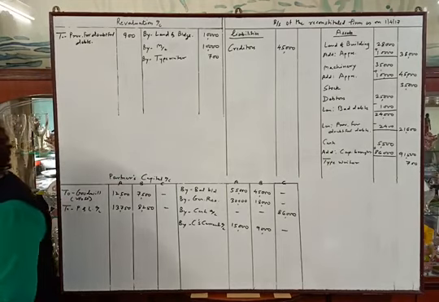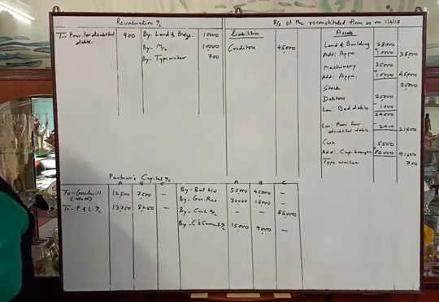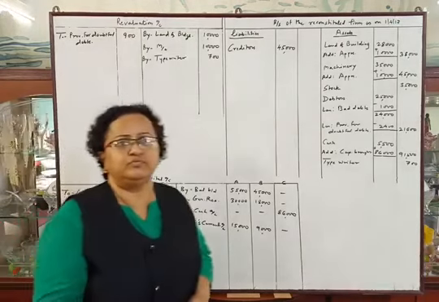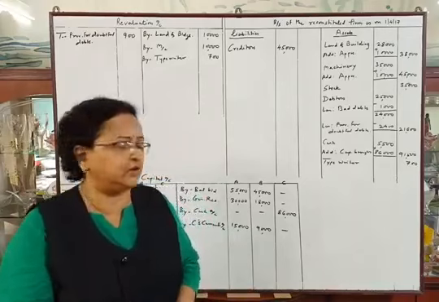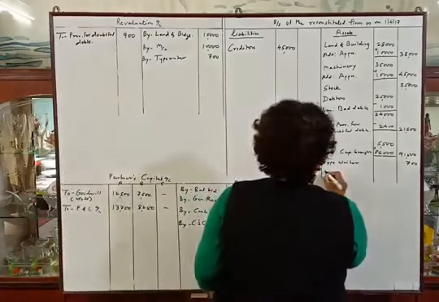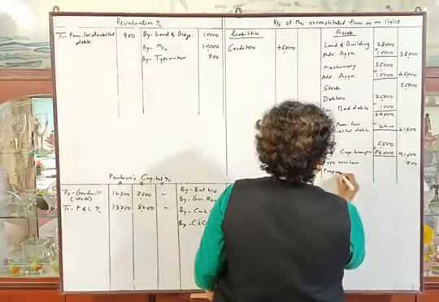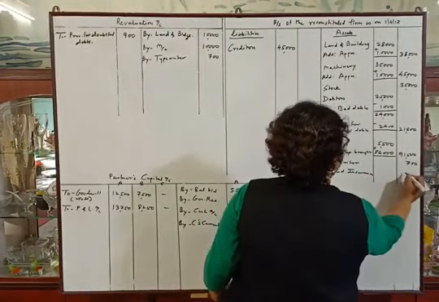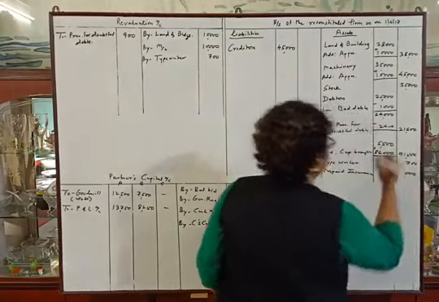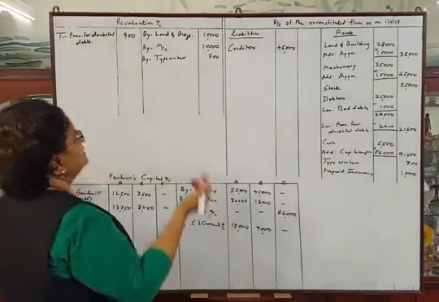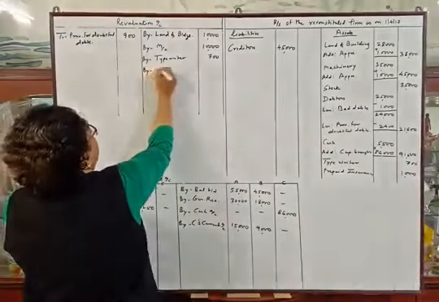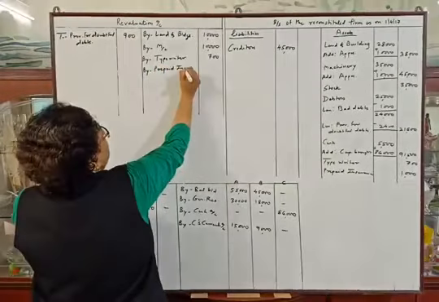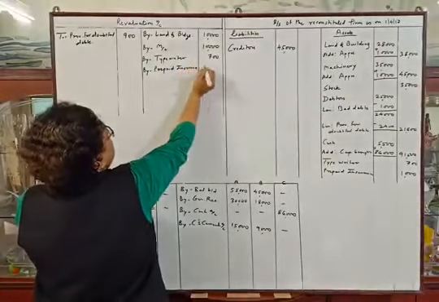Out of total insurance premium paid, rupees 1,000 is to be treated as prepaid insurance. So prepaid insurance we have to provide rupees 1,000, which is our asset. So we will write here prepaid insurance. Amount is 1,000, and as assets are increasing, by prepaid insurance 1,000.